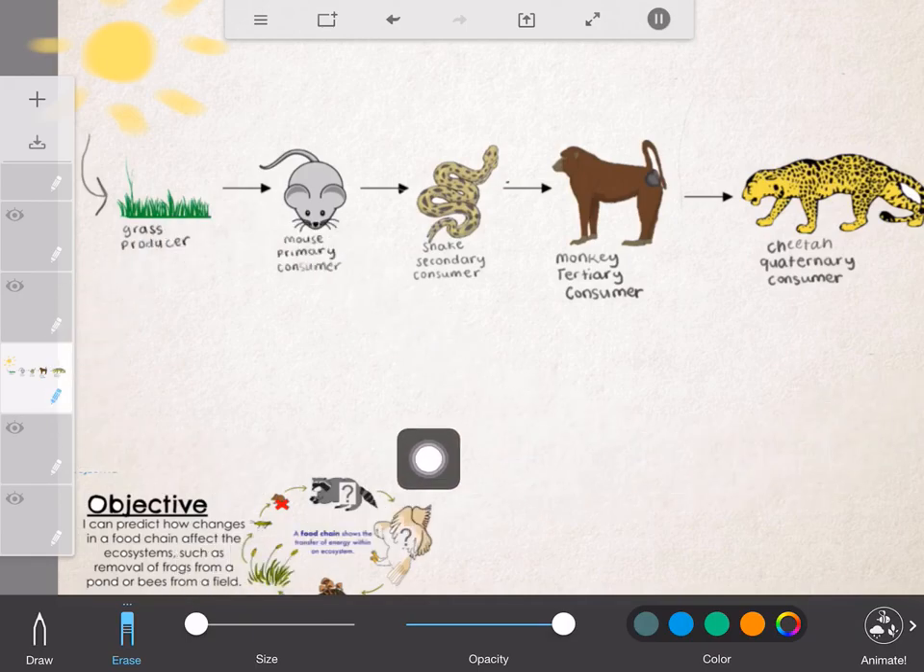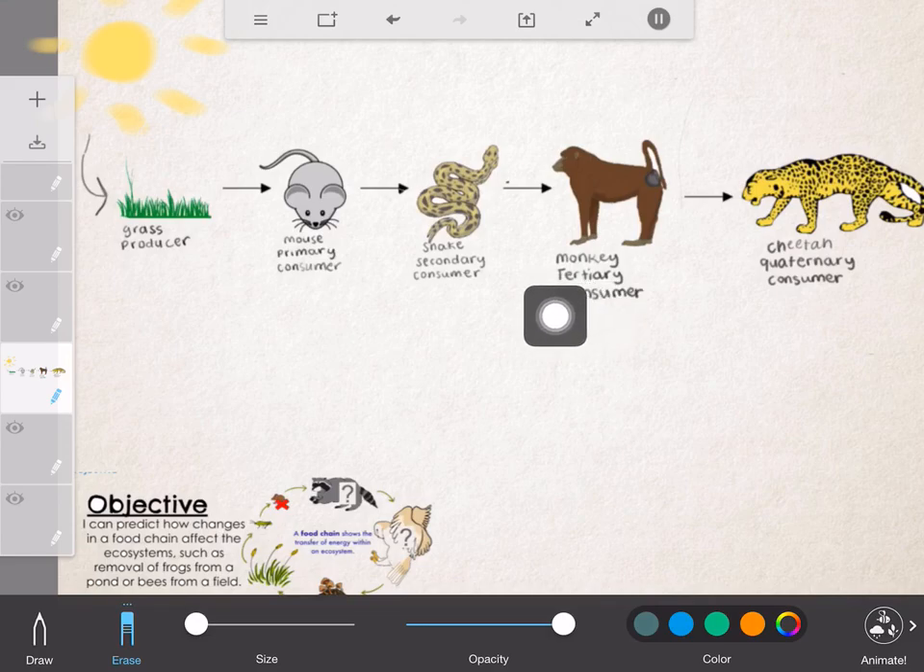So we have the sun, which all of the energy in the food chain comes from. Then we have the grass, which is the producer. We have a mouse, which is the primary consumer, because primary means first. We have a snake, which is the secondary consumer because the snake eats the mouse. And second, you can see the second right there in secondary. We have a monkey, which is called a tertiary consumer because it's third.